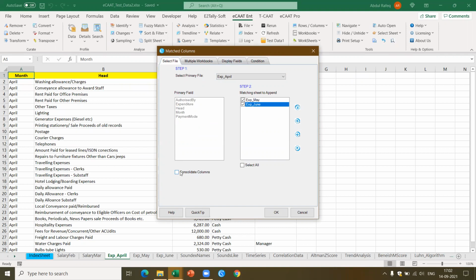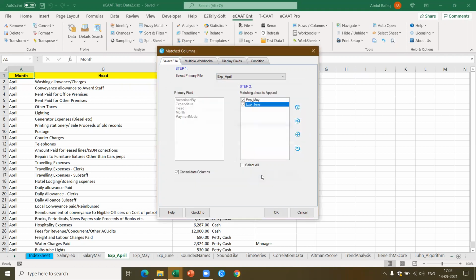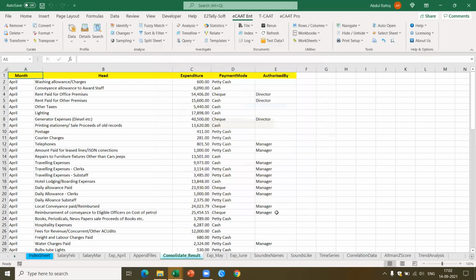Now I also want to consolidate. I say consolidate. Now what is it that I want to consolidate on? I want to consolidate based on the head, the column head. And what is it that I want the total of? I want the total of the summarize, which is the expenditure. Okay, I say okay. And I have to say okay here. Now you see what will happen.